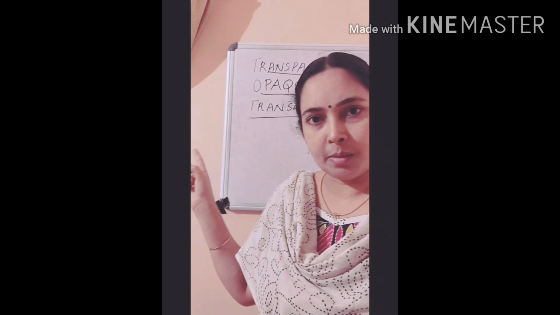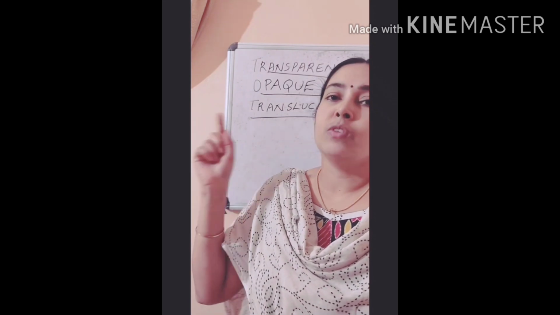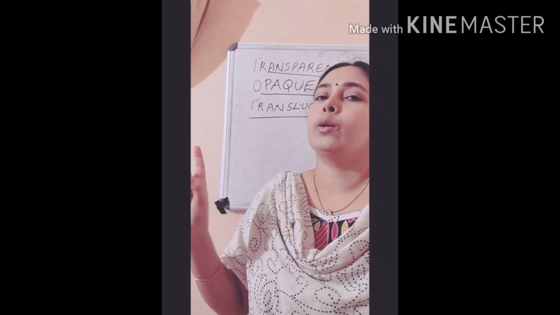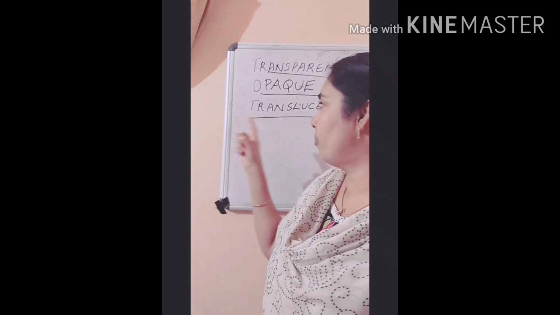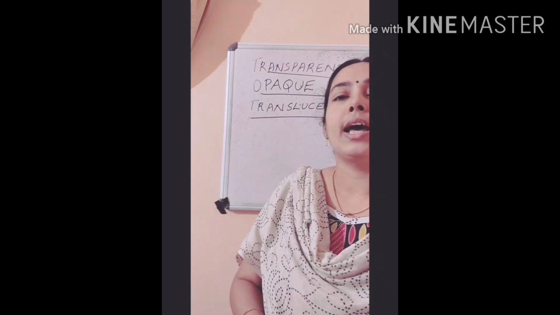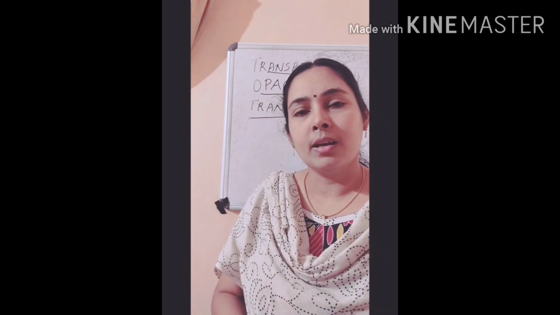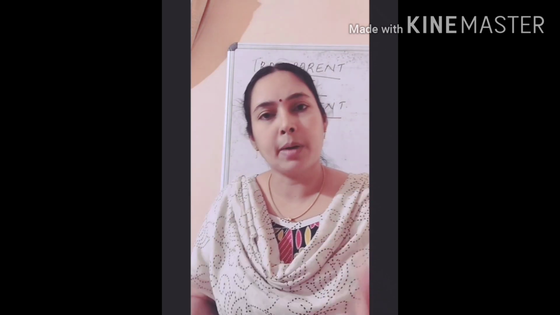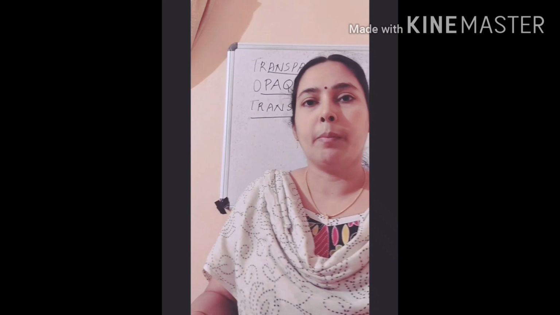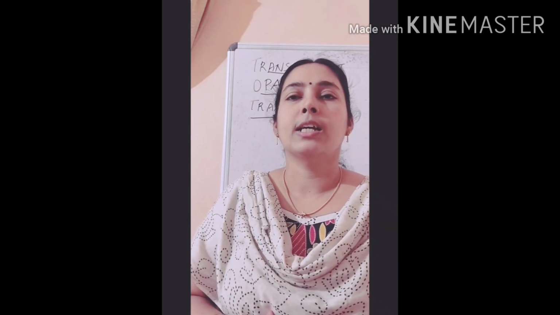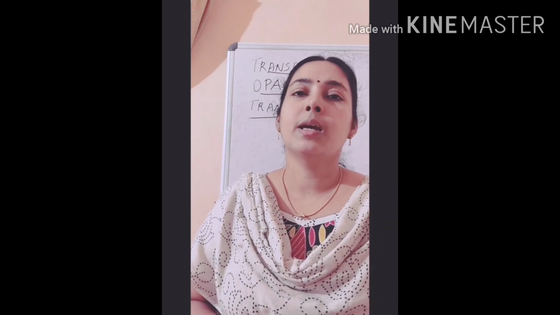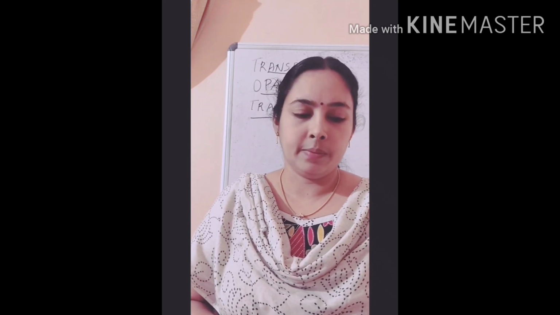Translucent materials are the materials through which we can see but not clearly. That kind of materials are called translucent materials. Example, some kind of plastic, some kind of glass, oily paper. All these are examples for translucent materials.